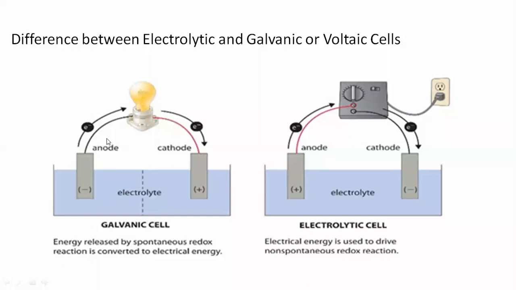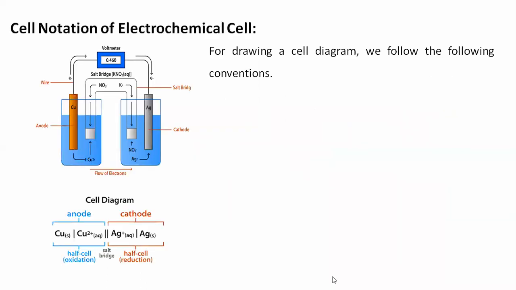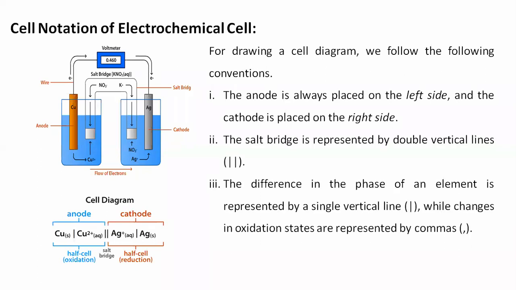See here, due to the flow of electrons from anode to the cathode, the generation of electrical energy will be happening. It is a galvanic cell. And with the help of electrical supply, or electrical energy, the non-spontaneous reaction will be happening. It is known as an electrolytic cell. So this is the difference between the electrolytic cell and the galvanic or voltaic cell.